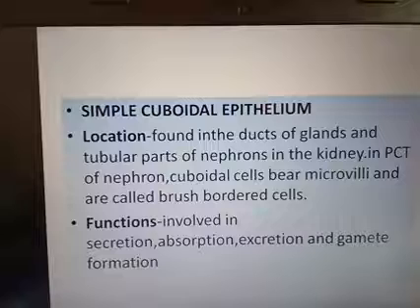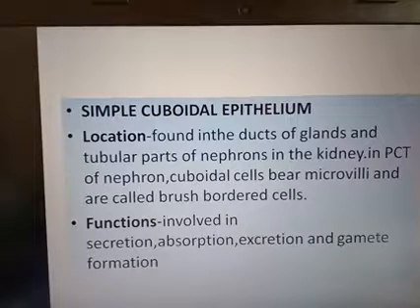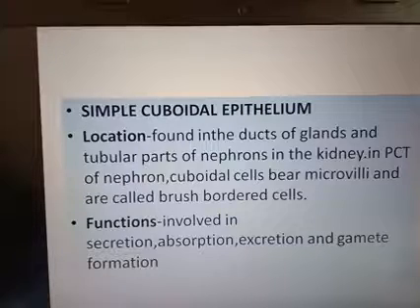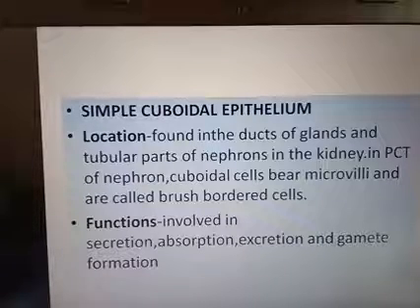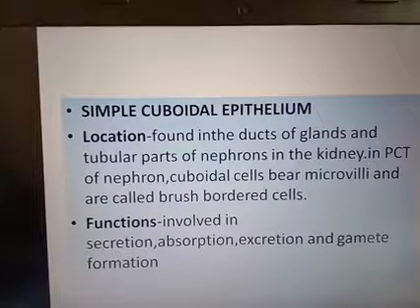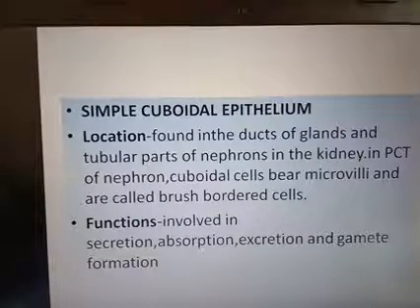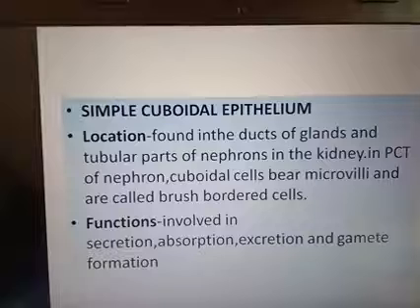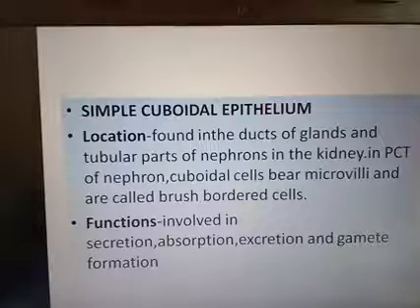So for the simple cuboidal epithelium, the location is the ducts of glands and the tubular part of the nephron in the kidney. In the PCT of the nephron, cuboidal cells bear microvilli and are called brush border cells. That means in the proximal convoluted tubule, the cuboidal cells have finger-like projections. Those finger-like projections look like a brush.